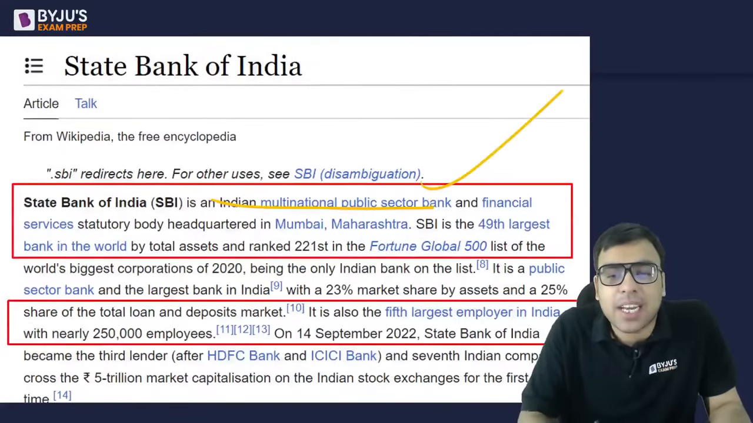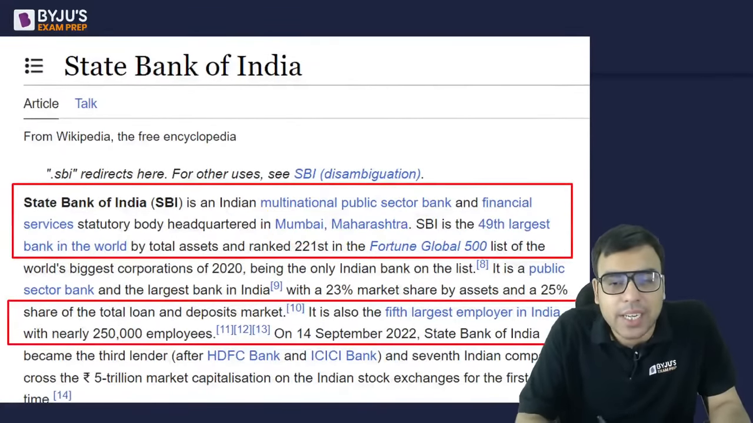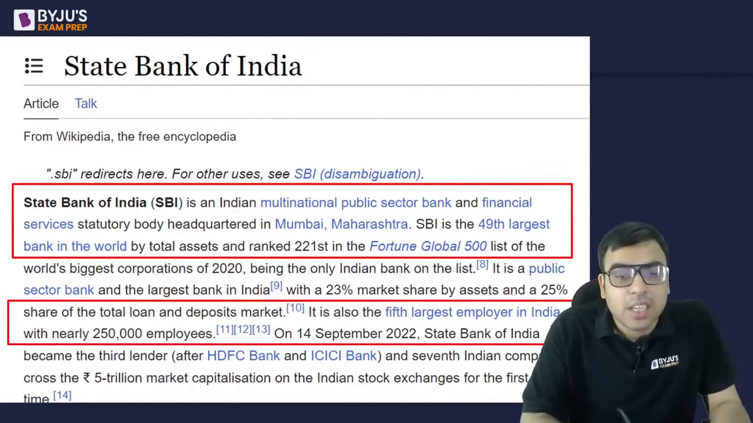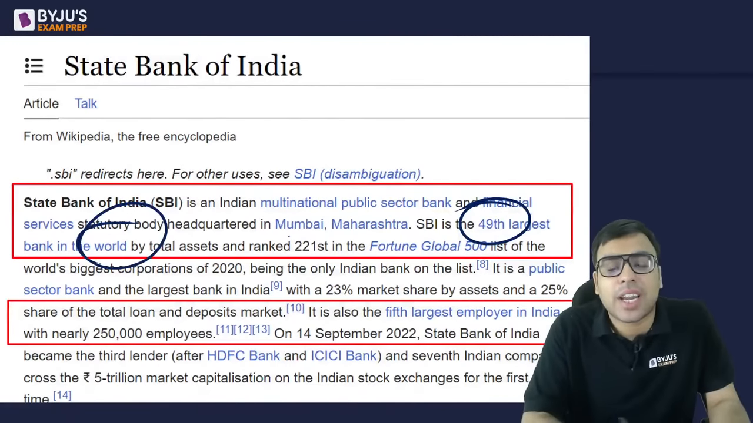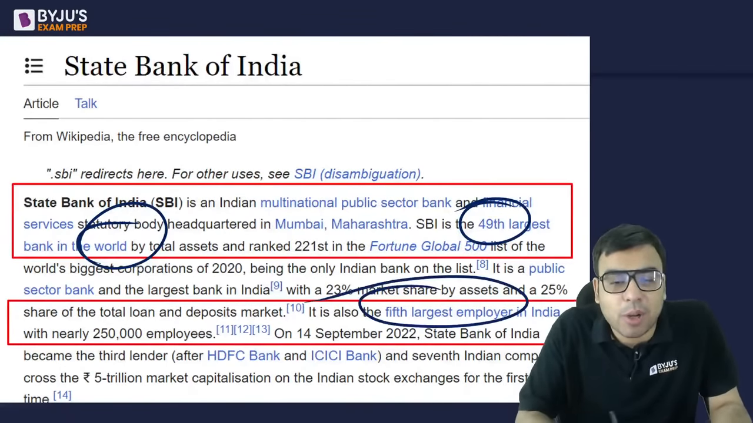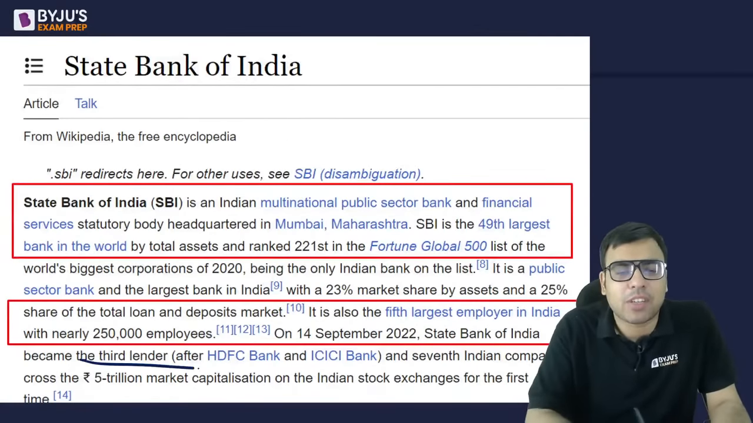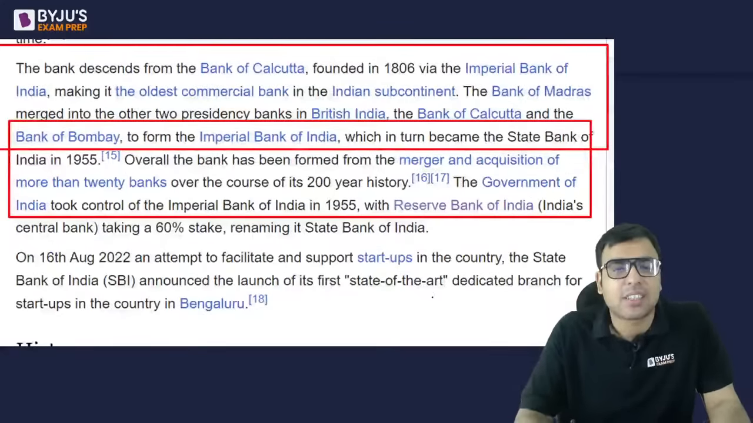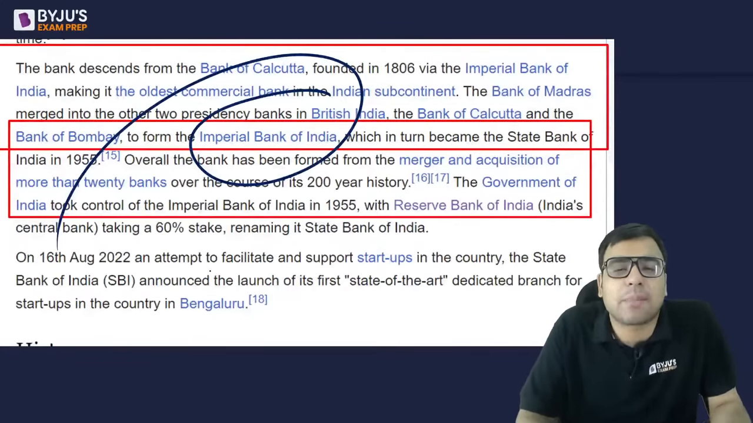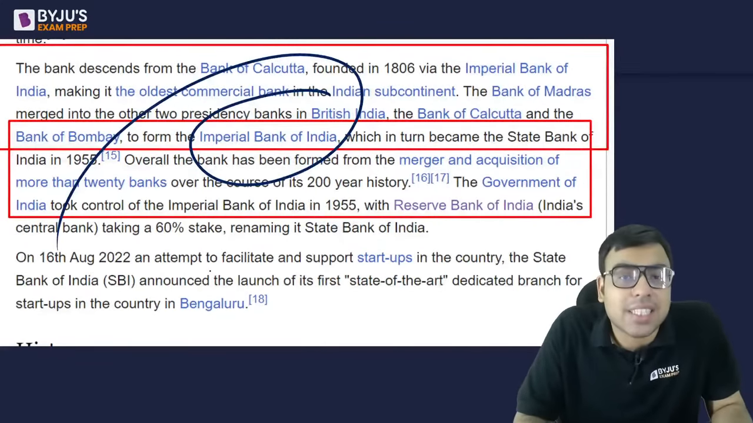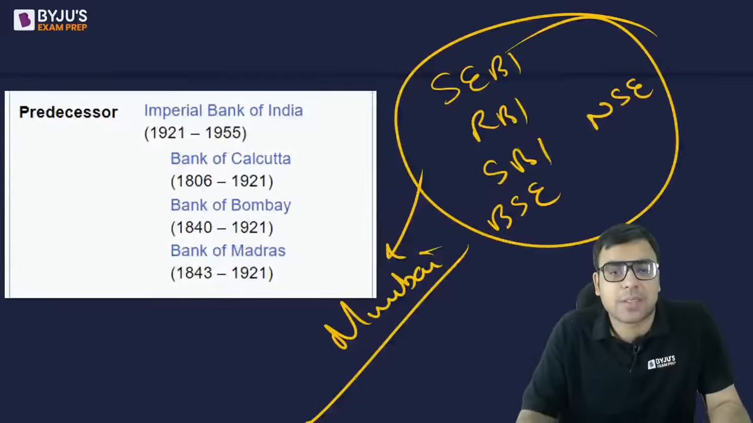It is a multinational public sector bank with its headquarters in Mumbai. Yes, it is the 49th largest bank in the world, and the 5th largest employer in India. So you should have this basic idea. It is among the too big to fail banks along with HDFC and ICICI. So just have a basic idea. Earlier it was called Imperial Bank and all. Because yes, from economics they can ask questions.